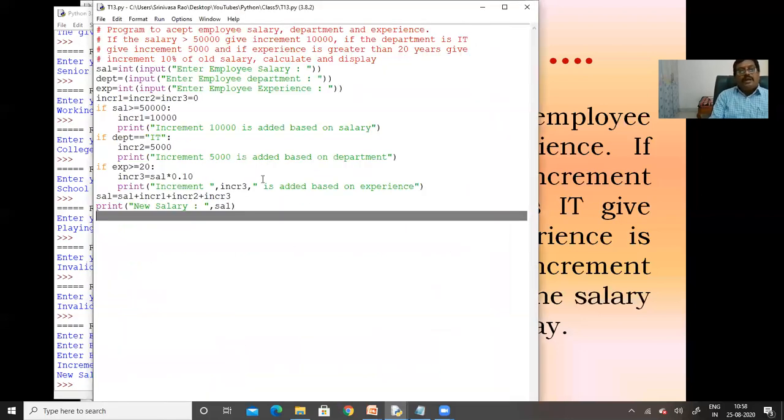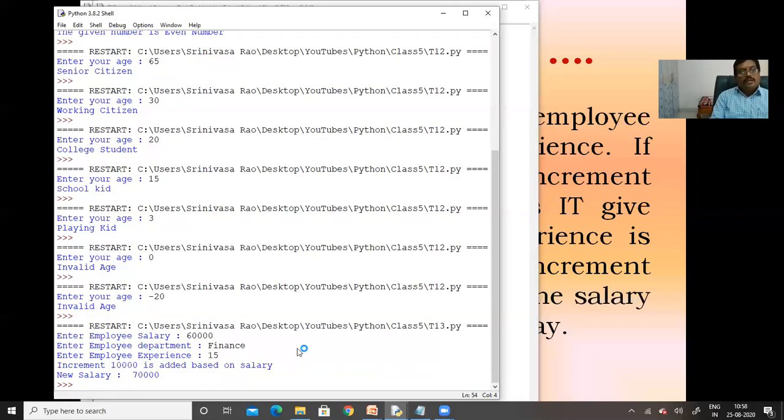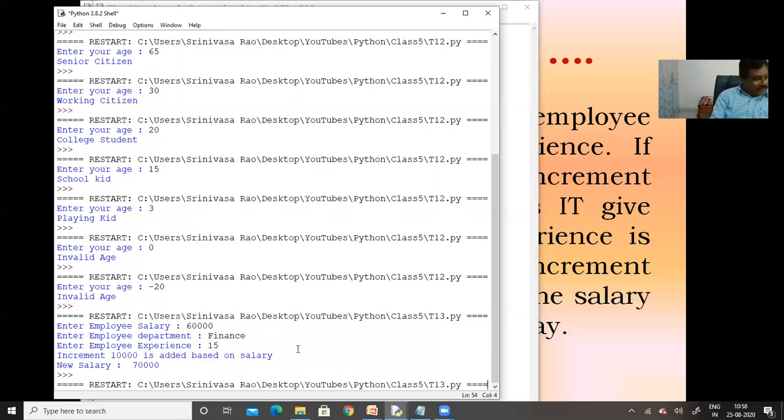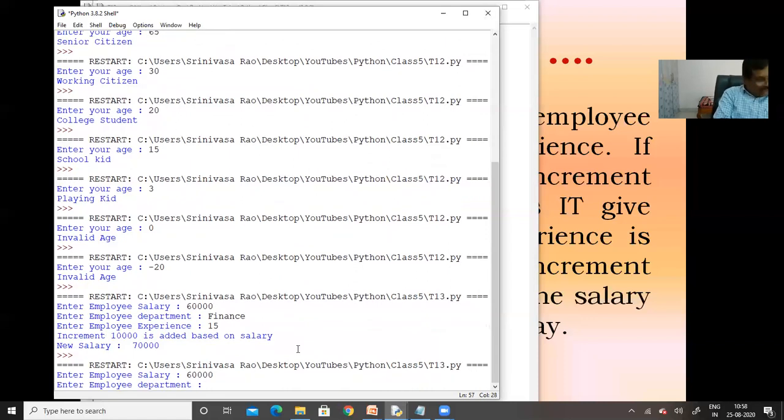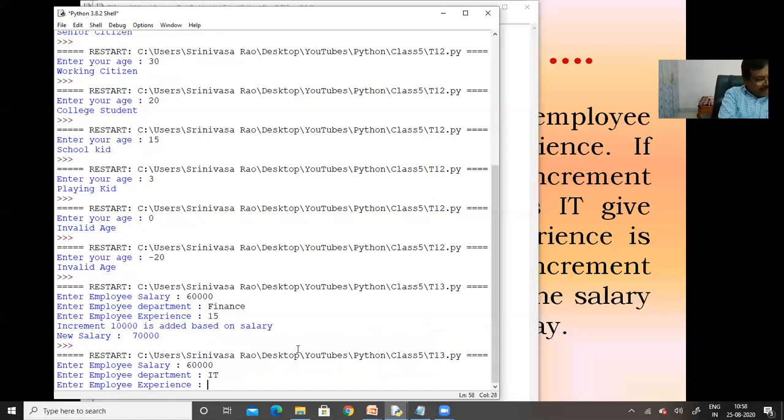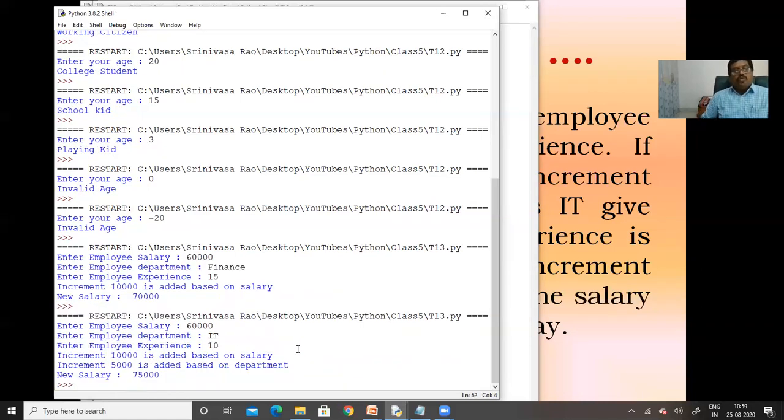And the second time I am going to run this particular program. Now the salary will be 60,000, the department will be IT, and the experience will be only 10 years. At that time, how much increment is he going to get? 10,000 he got, and along with that 500 he got. His new salary will be 75,000.